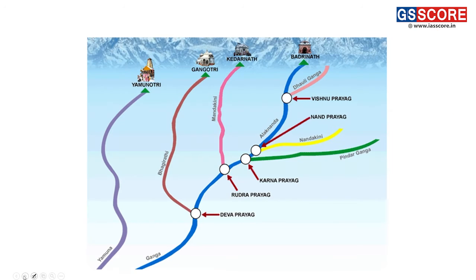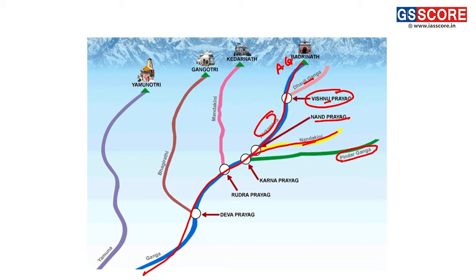We can see these options on the map also. So, this is the main river, which is the Alaknanda. This is the headstream of this river. Now, the first confluencing point is Dhauliganga at Vishnuprayag. Second is Nandaprayag with the confluencing of Nandakini river. Third confluencing point is Pindar, that is Karnaprayag, confluencing of Pindari Ganga or Pindar river into the Alaknanda. Next confluencing point is Rudraprayag with the confluencing of Mandakini river into the Alaknanda.